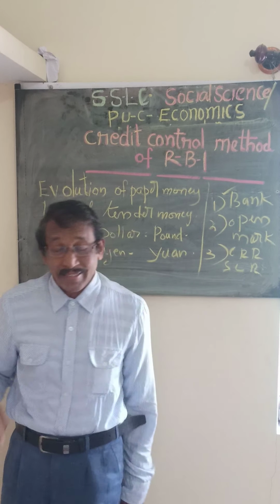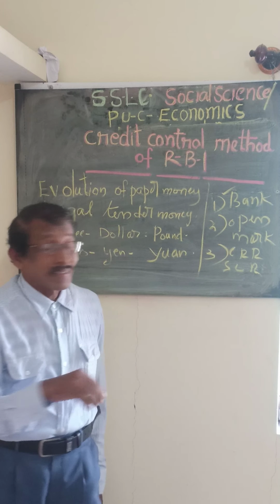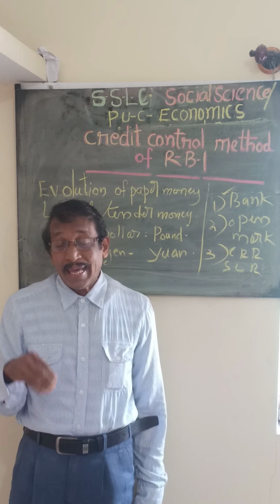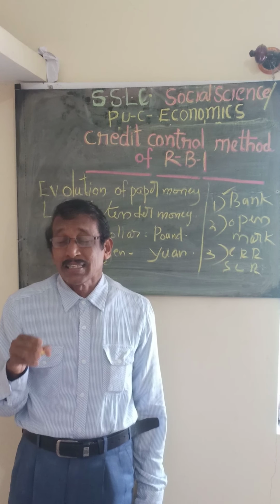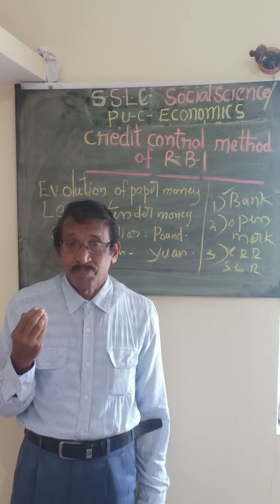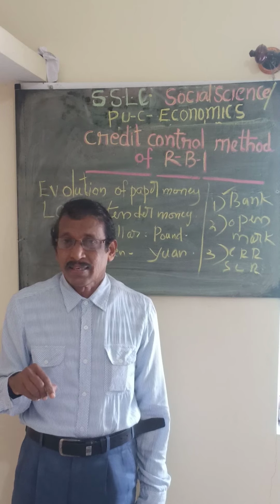Next important thing is CRR and SLR. CRR means the Reserve Bank directs the commercial banks to keep a certain percentage of their deposits with the central bank or Reserve Bank. Sometimes it may vary according to the condition of the economy.